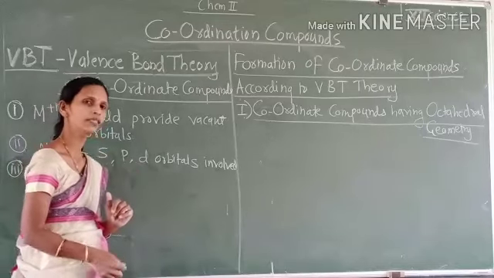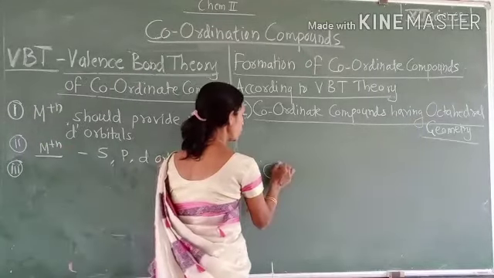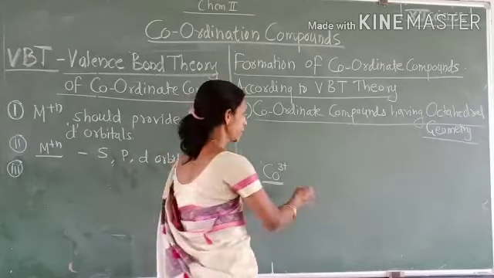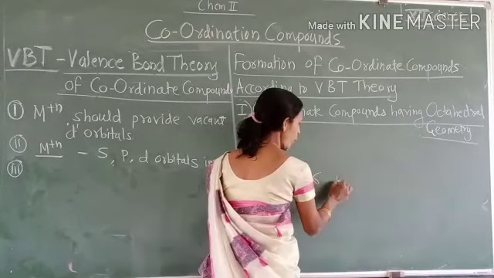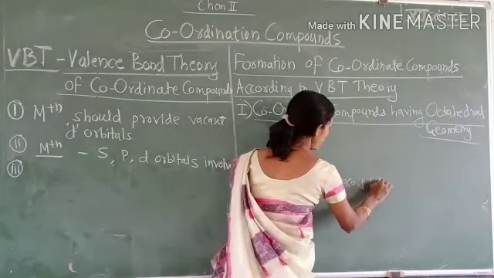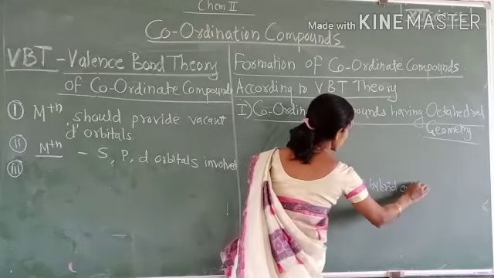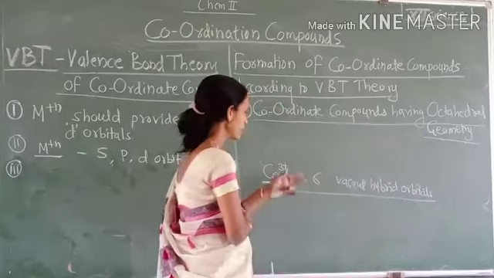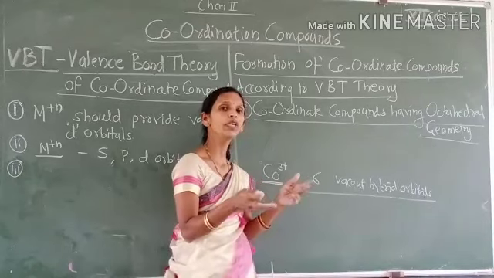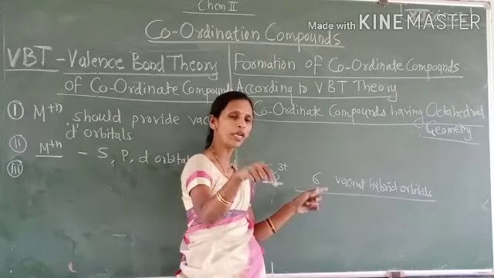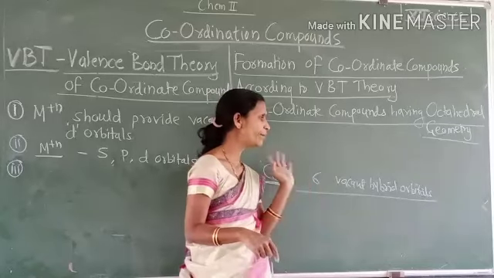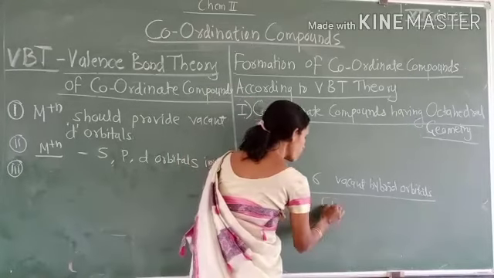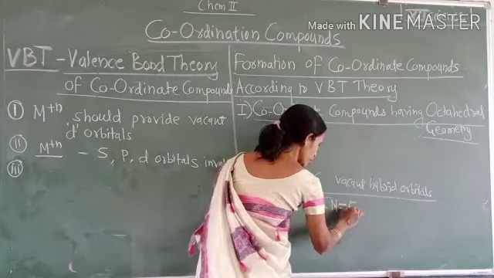For example, if Co3+ ion provides 6 vacant hybrid orbitals to the ligands, then the ligands can donate 6 lone pairs of electrons to those 6 vacant hybrid orbitals of Co3+, and therefore its coordination number is also 6.